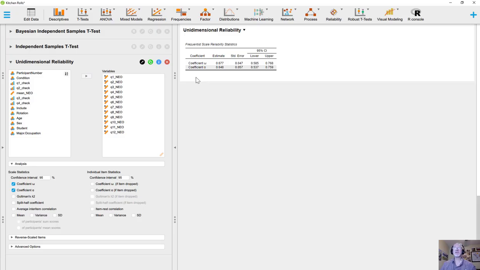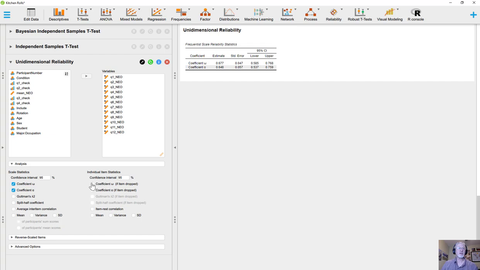Let's take a bit of a deeper dive into how to look at the reliability of our measure and what in practice we might want to do, especially if our estimates are not meeting that 0.70 threshold.